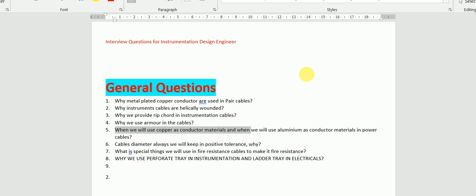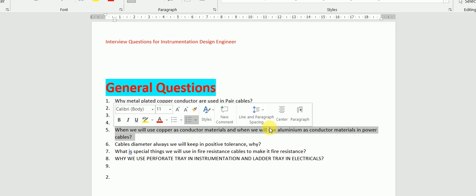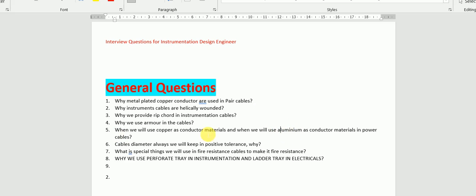If we have a 10 square mm copper cable, then a 30 square mm aluminum cable may be required, but the cost of the 30 square mm aluminum cable will be less than the 10 square mm copper cable. That is why in the power cable, for the bigger diameter we use aluminum as a conductor, and for the smaller diameter copper as a conductor.